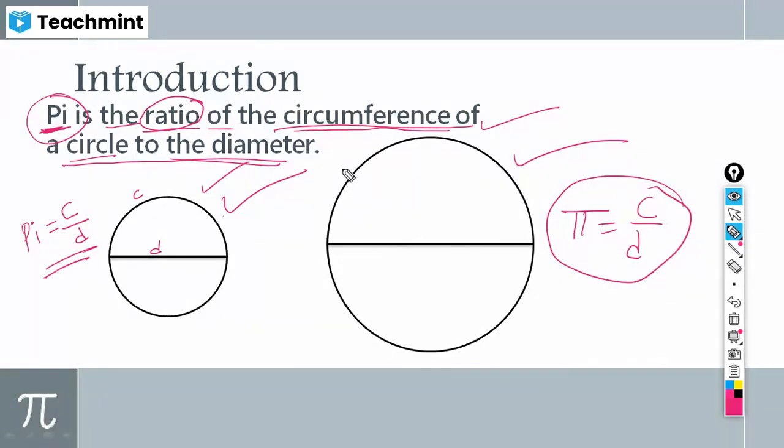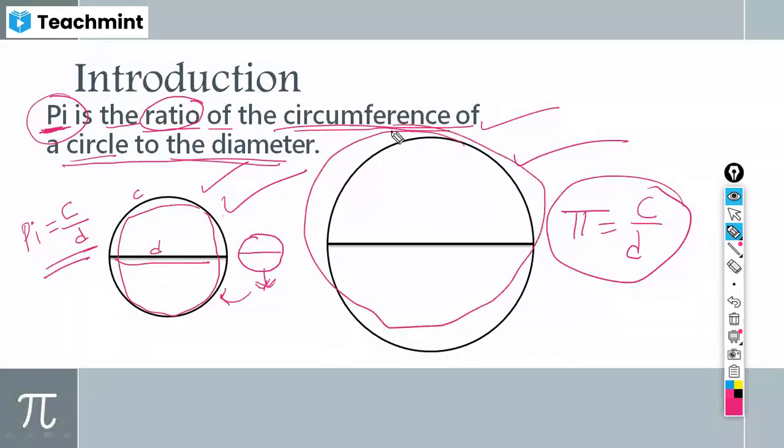Yes, sir. Let me say it with an example, look. However small a circle may be, take this small circle, the result we get when we divide its circumference by its diameter, that constant is the same as the constant when you divide by this circle and its diameter. Not only for this circle and this diameter, even if you take a bigger circle and divide by its diameter, it doesn't depend upon the size of a circle or its diameter, it's always a constant.